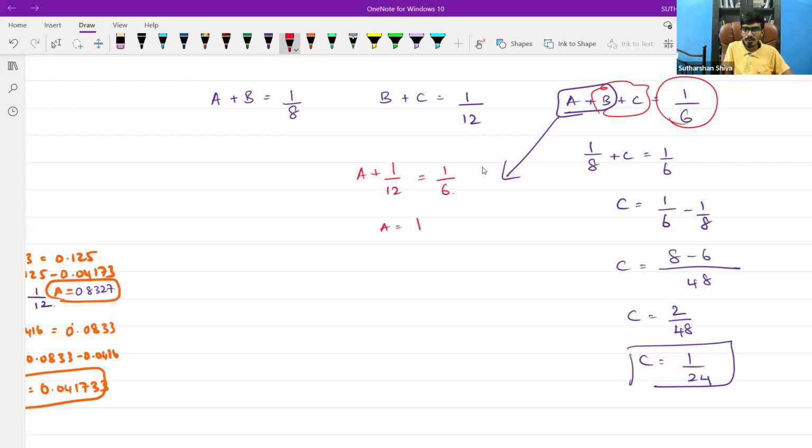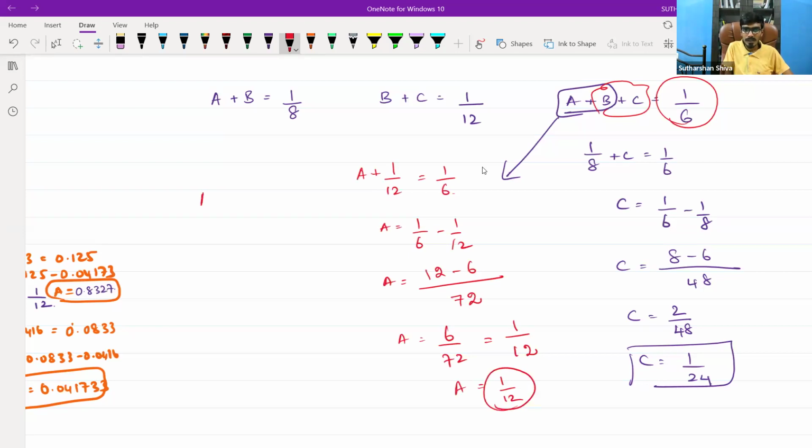So A is equal to 1 by 6 minus 1 by 12. If I do cross multiplication, 12 into 6 will become 72. Then it is 12 minus 6. So A is equal to 6 by 72. If I further cancel it, it will become 1 by 12. So A will become 1 by 12.